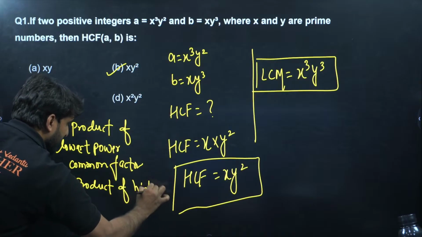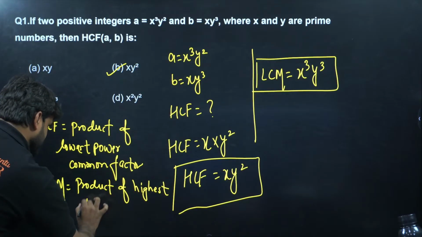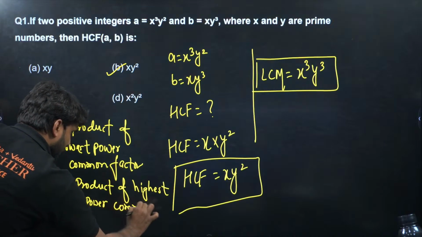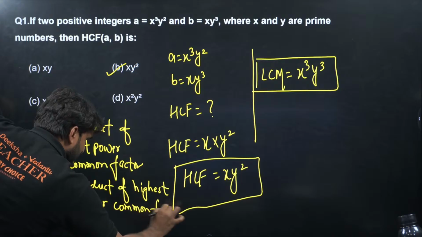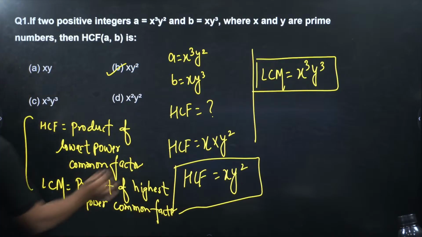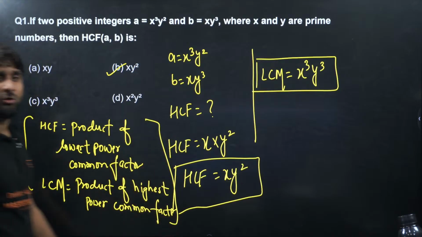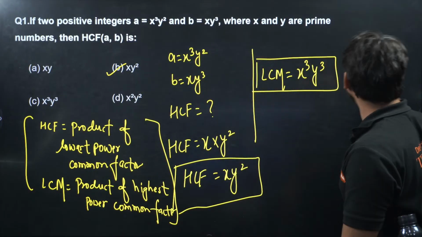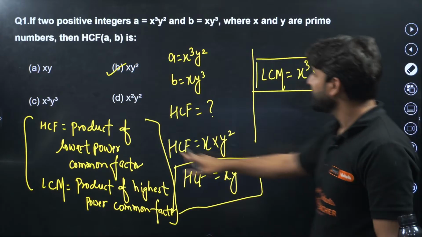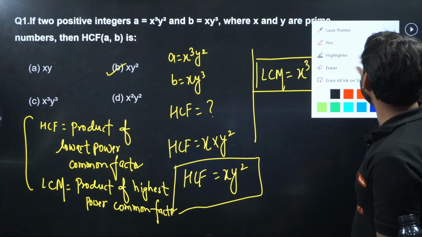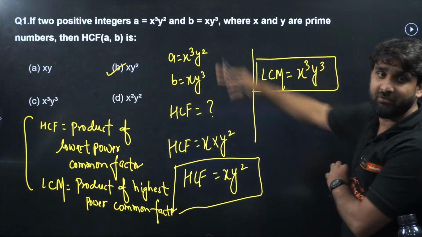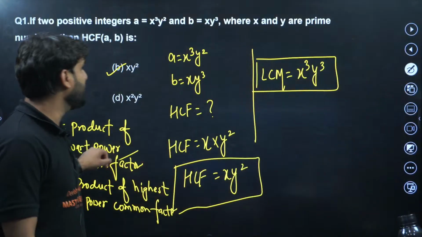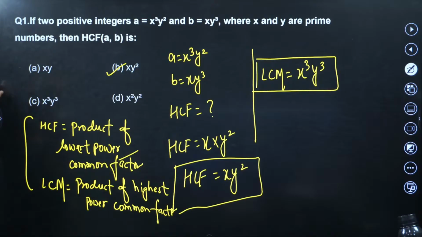Please keep it in mind. This is very important. I hope this is clear to you all, dear champions. To find HCF, always take the least power, but to find LCM, always take the highest power common factor. Is it clear to all? Moving ahead to the next question. Okay, now next question.